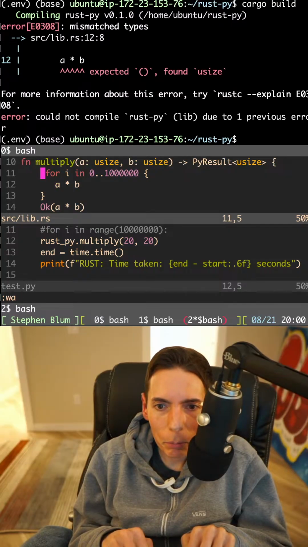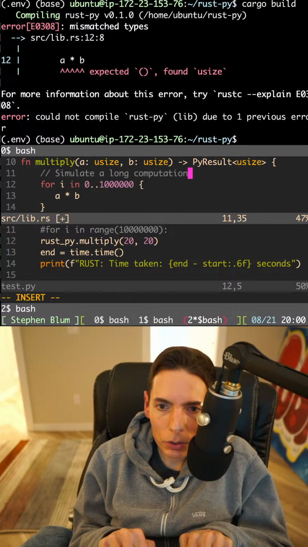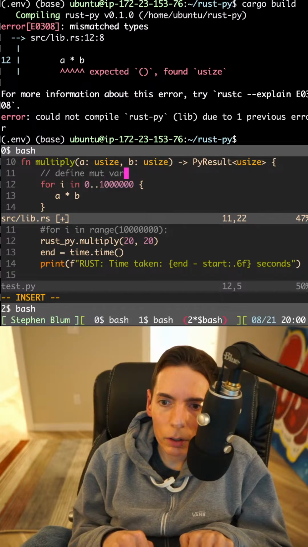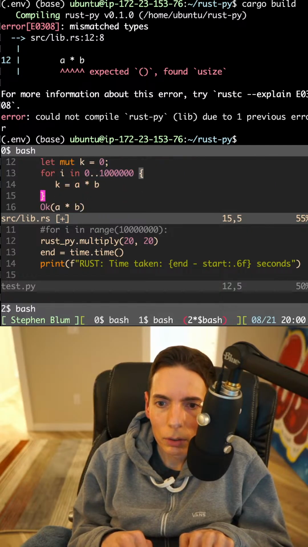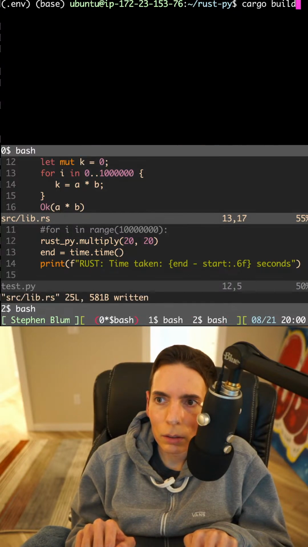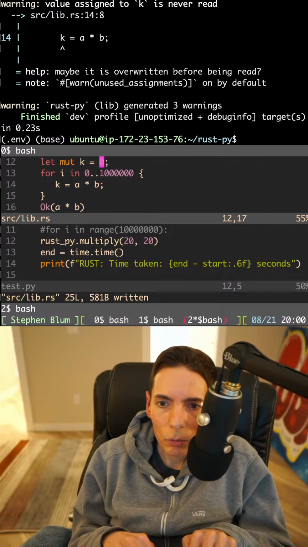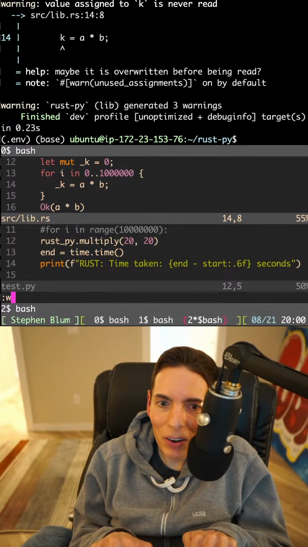So let's see here. Define mut var k. Let k equals mut. Okay, k equals. There we go. Okay, build. It looks like it built. And then we want to do an underscore to get rid of the warning. We're out of time here. We're out of time, guys.